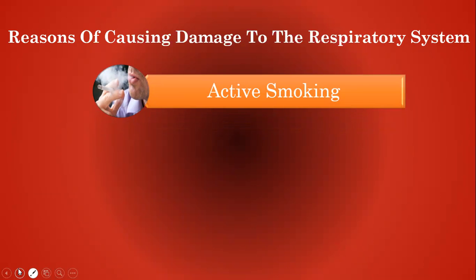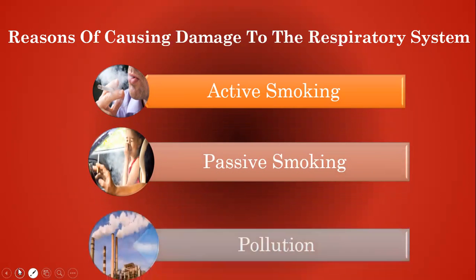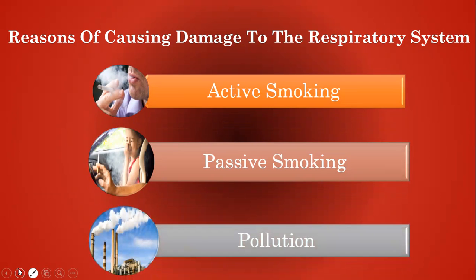So, the first reason that causes damage to the respiratory system is active smoking. Then comes passive smoking and pollution. This is the biggest problem that causes damage to our respiratory system. Now, children, we will see these causes one by one, how they are harmful to our body or our respiratory system.